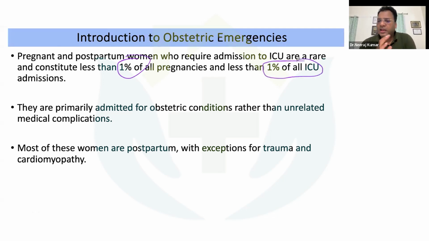So it is very rare, but it is very important and very critical to manage those patients. They are primarily admitted not for gynecological conditions but for obstetric conditions. Most of these women develop complications postpartum, with a few exceptions like trauma and cardiomyopathy, which may occur in the prepartum period as well.